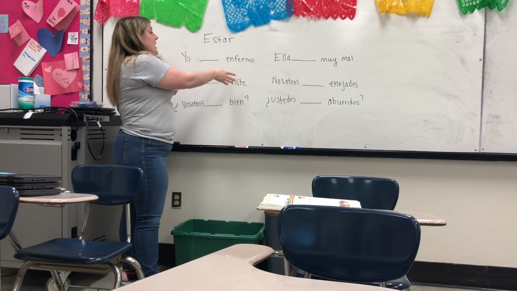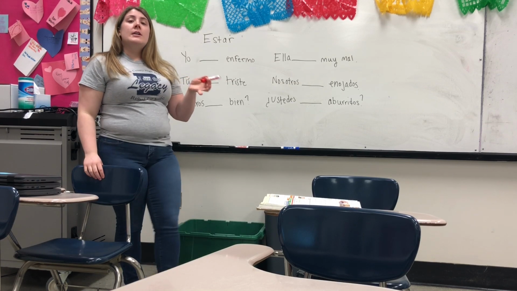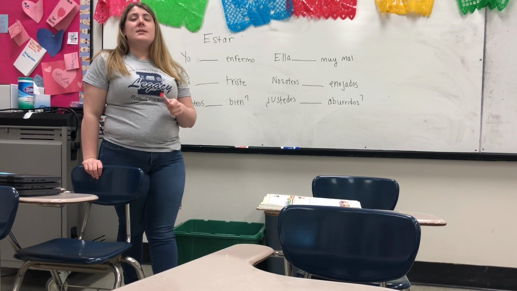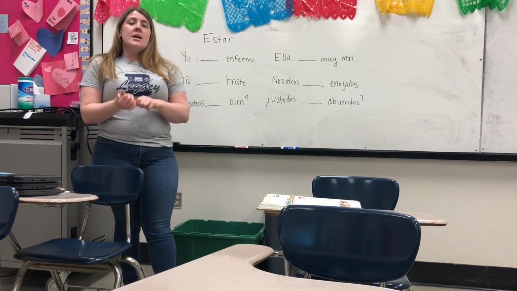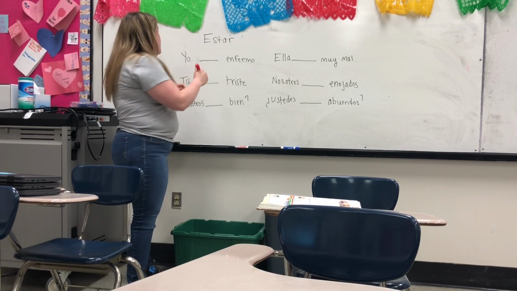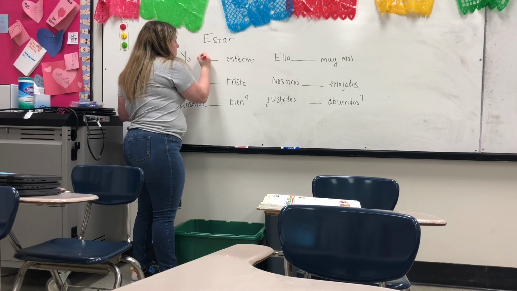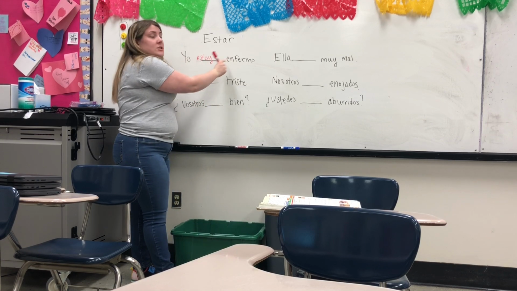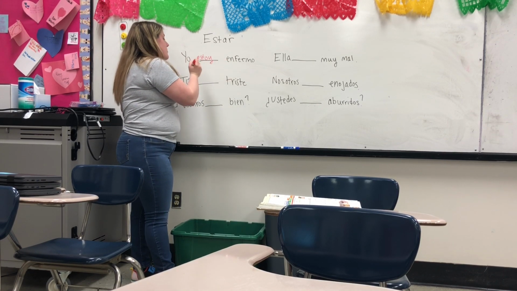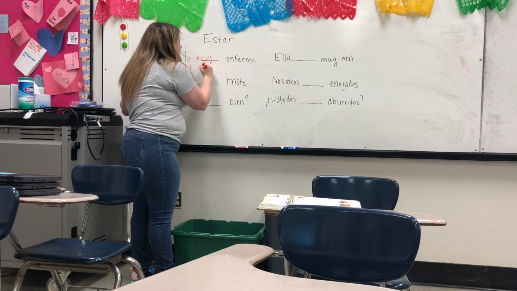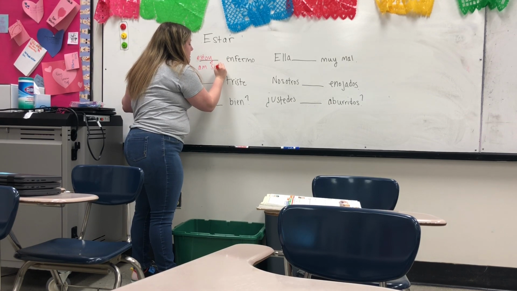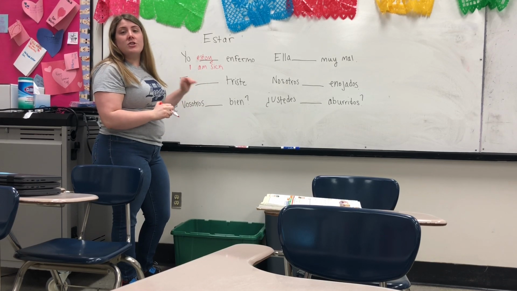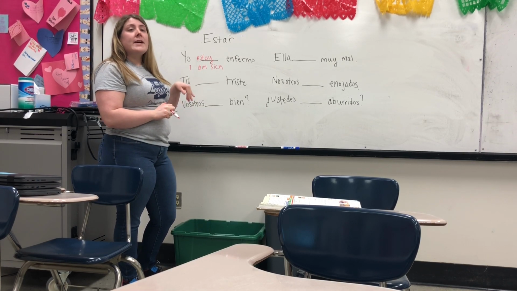Yo blank enfermo. To conjugate estar, it's like a normal verb, but you add accent marks except in the yo form. In the yo form, rather than it just being esto, you need to add your y. Yo estoy enfermo. I am sick. You're not sick forever, that's why it's just estar rather than ser.